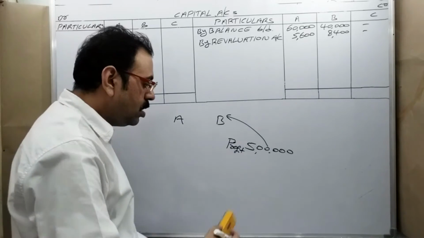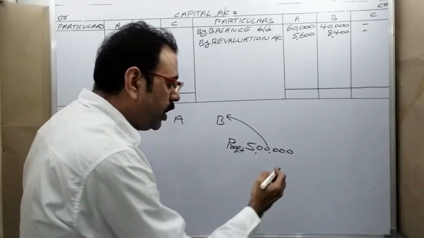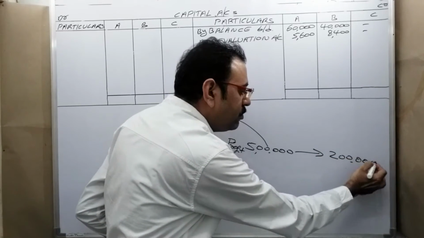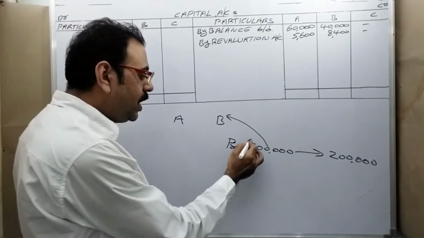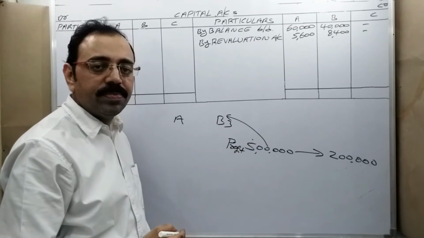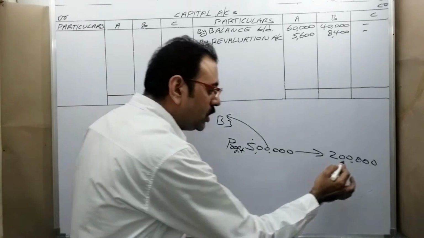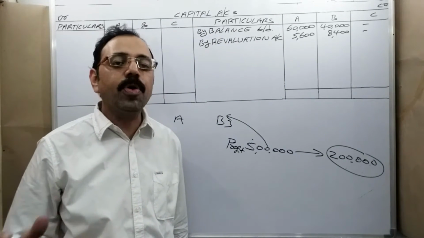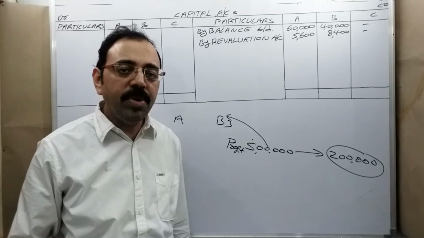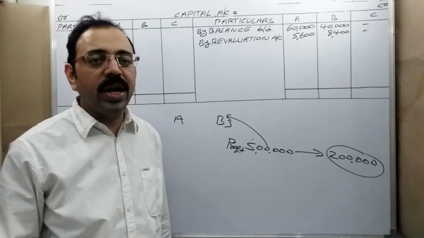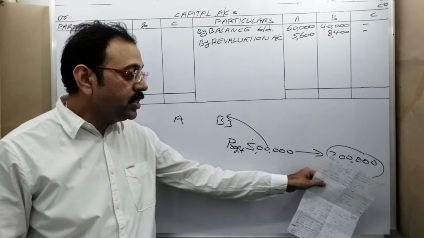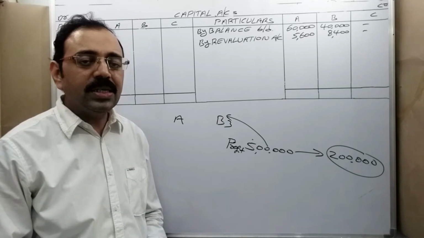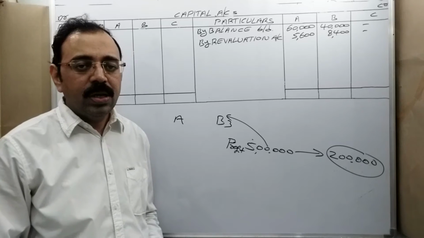For example, out of this 5 lakh rupees, they kept 2 lakh rupees in the firm. Only 3 lakh rupees they have taken. Now, this 2 lakh rupees is known as accumulated profit. Accumulated means what? Undistributed. This 2 lakh is not yet distributed to the partners. It is nothing but savings money.